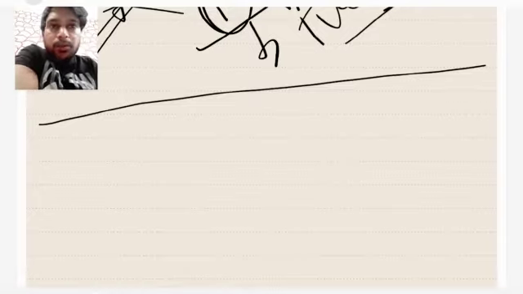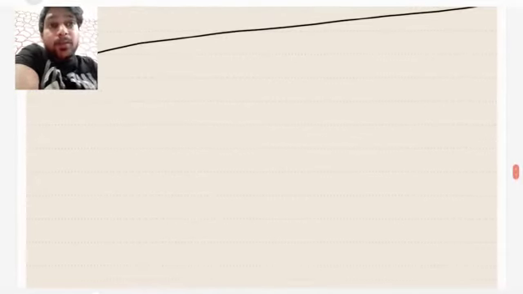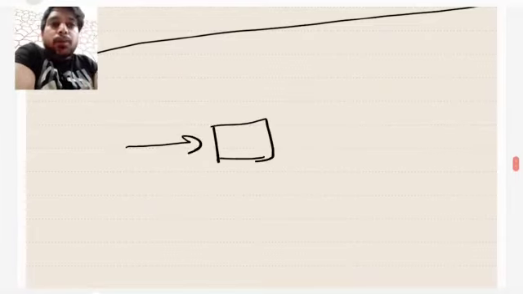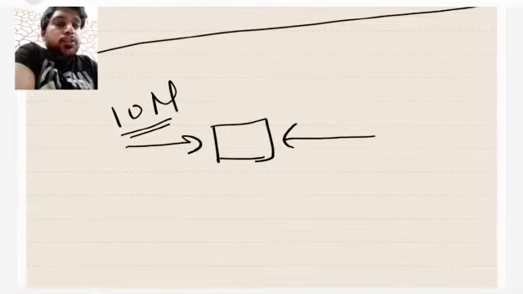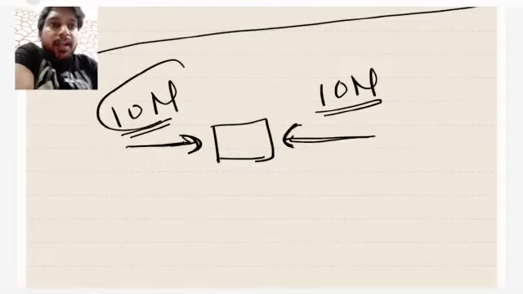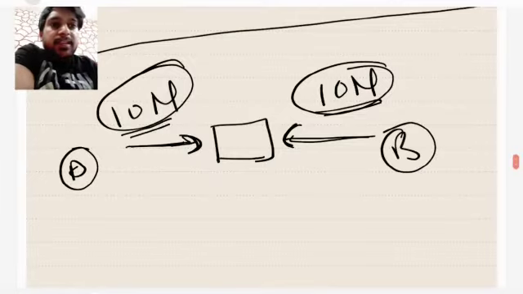I'll give you two examples, and it will be easy for you to understand why these are categorized under vector and scalar. Suppose there is a box, and a child is pushing the box from this direction with a force of 10 newton, right? Another child is also pushing the box from the other direction with 10 newton force. So both children are applying a force of 10 newton on the box, but from opposite directions. Suppose this is child A and this is child B, and child A is applying the force in this direction and child B in this direction.